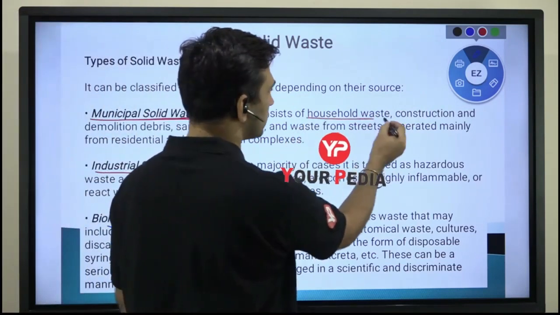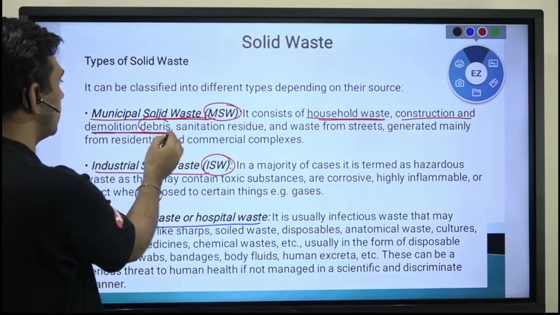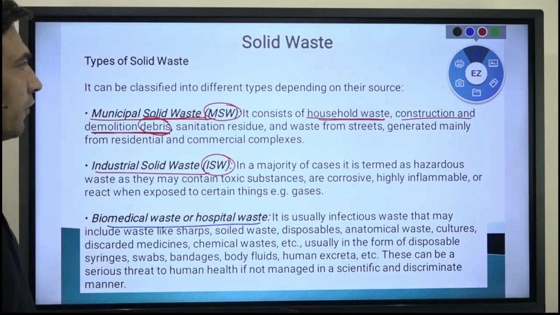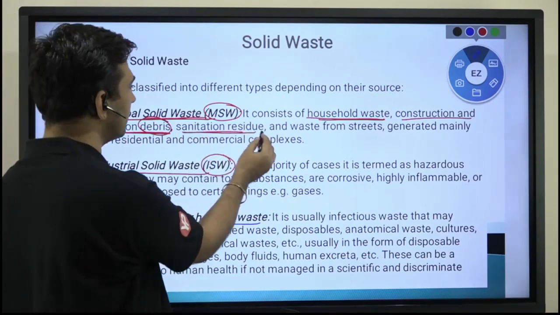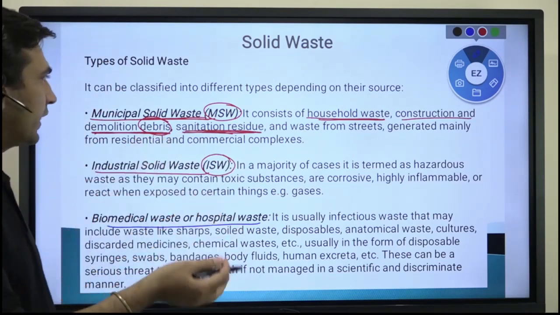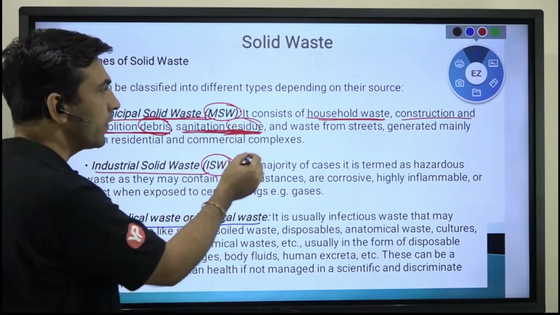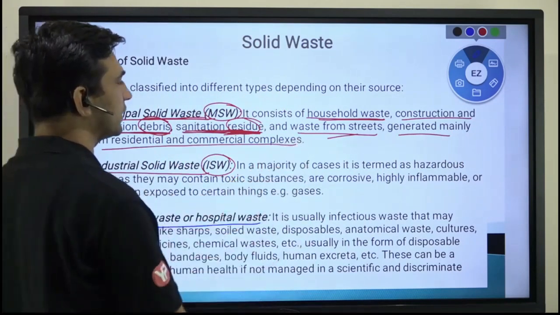So it consists of household waste, construction and demolition debris. Debris means the parts which are left out after the dismantling of a particular building or during construction activity. Sanitation residue. Sanitation means after cleaning out a particular space, whatever leftover is there, we call it residue. And waste from streets generated mainly from the residential and commercial complexes.